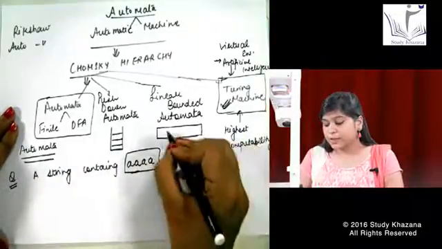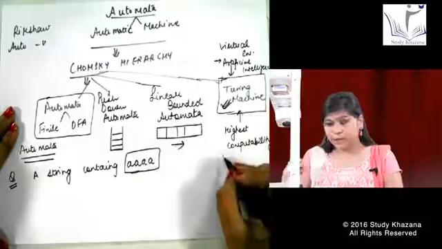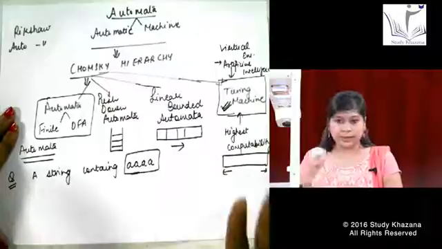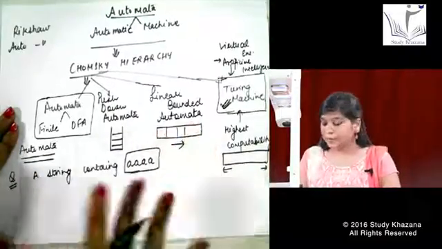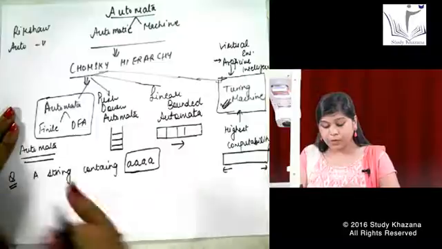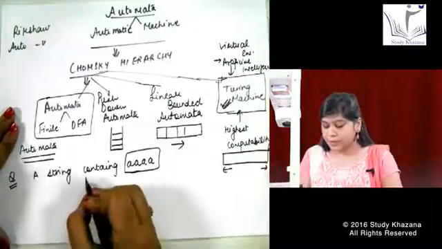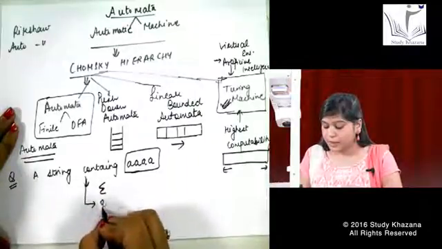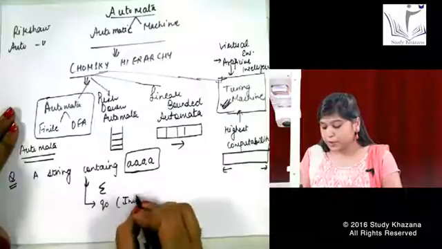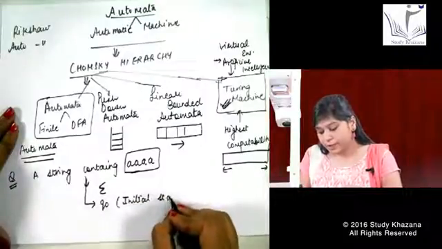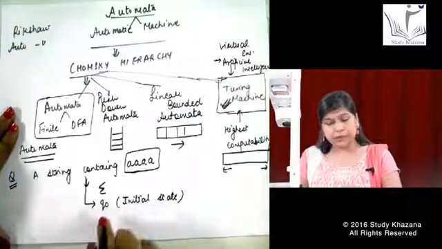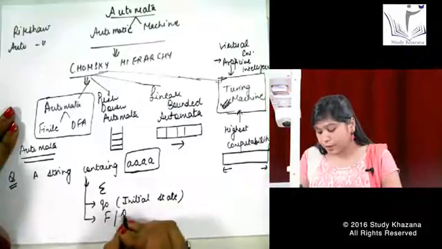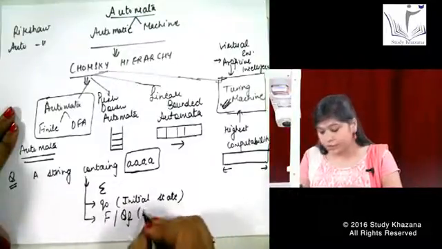Linear bounded automata is a machine where you have a serial tape kind of thing. And in the Turing machine, we have a tape with a left and right hand side, and we can move the cursor to both sides. But if I talk about the automata, we just have 2-3 types of things. First is your alphabet, that is sigma. Second, you have an initial state that is represented with Q naught. You can write the initial state in the form of anything, but generally we give it as a subscript like Q naught. We have a final state that is written as F, or it can also be written as QF. F stands for the final state over here.